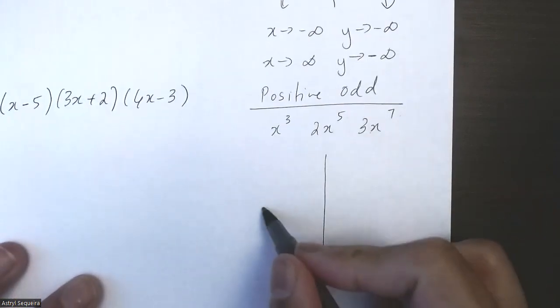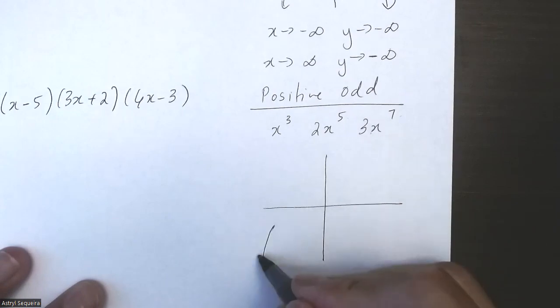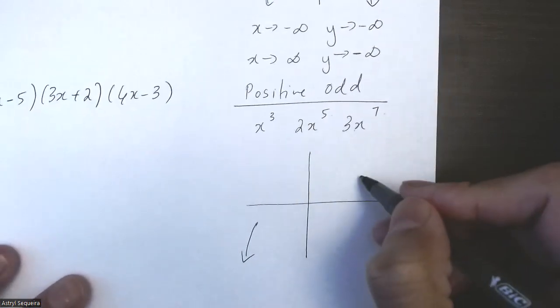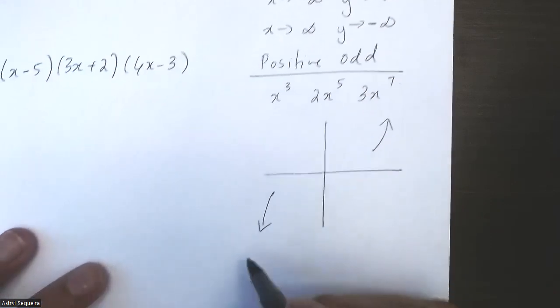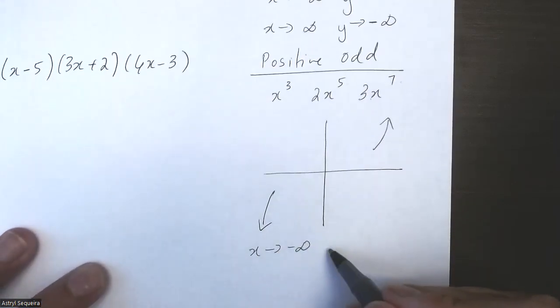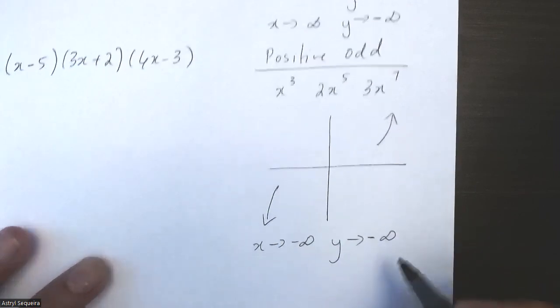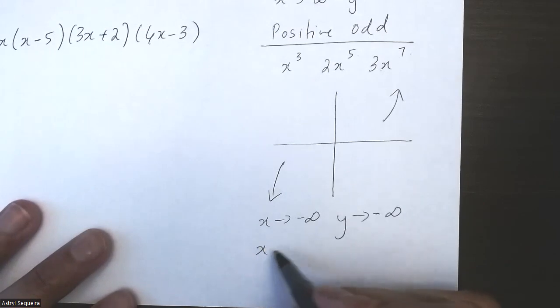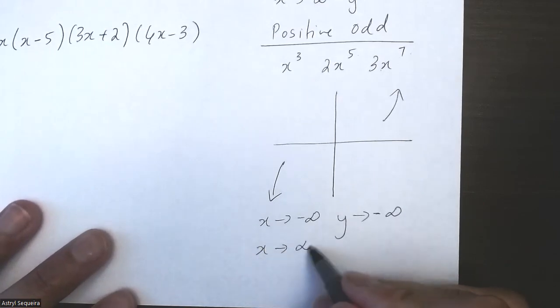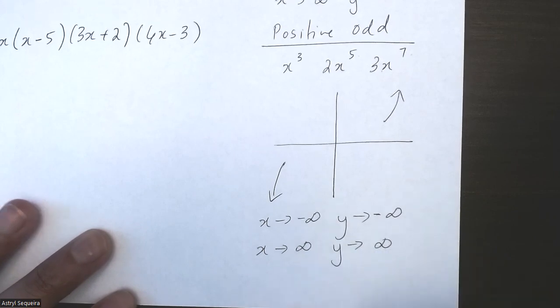And again, no matter what happens in the middle, for a positive odd function, we know that the left side is going down and the right side is going up. So as I'm going towards the left, as x is approaching negative infinity, y is going down, which is also approaching negative infinity. And as x is approaching positive infinity, as I'm going towards the right, y is approaching positive infinity.